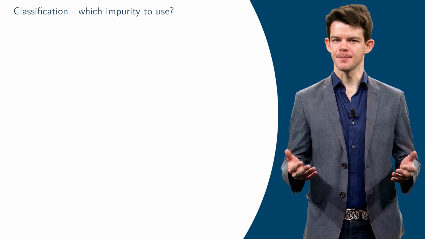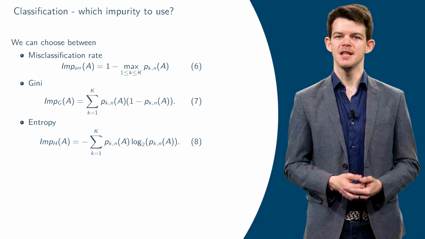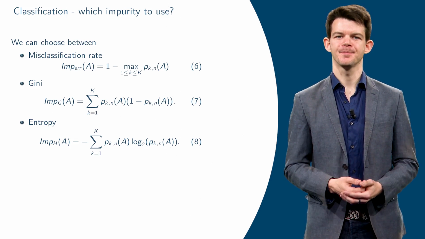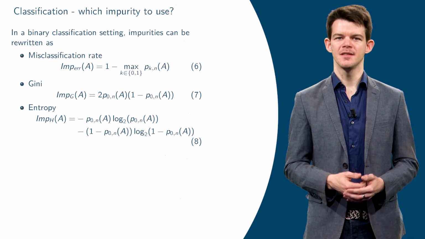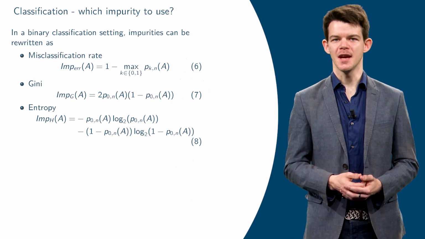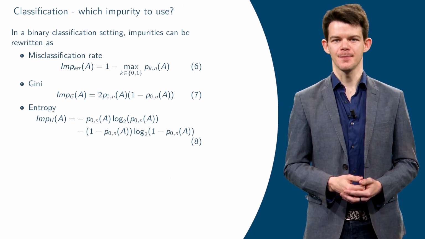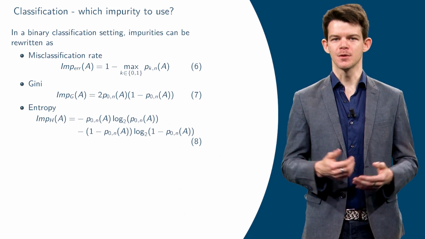In classification, 3 splitting criteria are available: the error rate, the Gini index, or the entropy. Let's take the case of a binary classification. The error rate is then written as 1 minus the maximum over k of p_kn of A. This corresponds to the error resulting from a prediction by a majority vote.